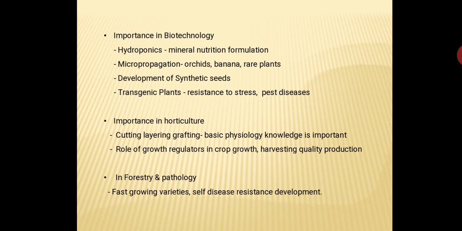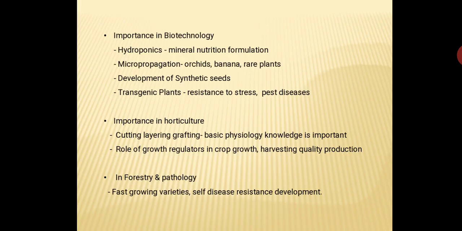For example, nitrogen, phosphorus, potassium, calcium, these various types of nutrients are required for the growth of the plant at various concentrations and at various stages of growth. So we can know their deficiency symptoms, and in that way we gain that knowledge. So hydroponic techniques are very important for getting the exact concentration of a particular nutrient at a particular stage of growth, so that we can formulate the nutrient concentration.